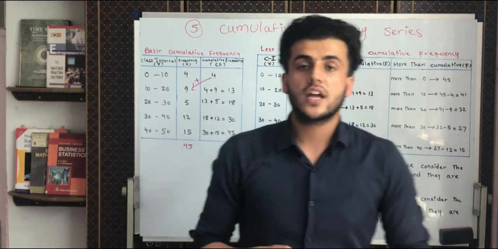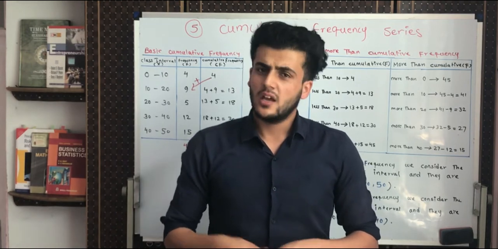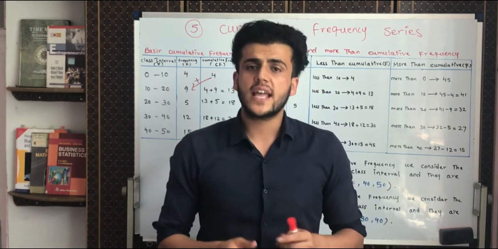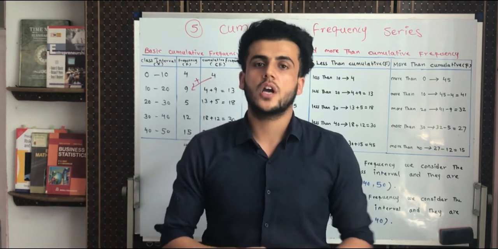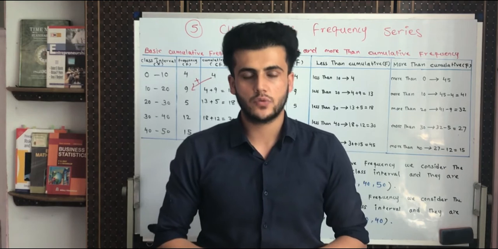On the other part, we have less than cumulative frequency and more than cumulative frequency. Now we have to find the logic behind why we go for less than cumulative frequency and more than cumulative frequency.